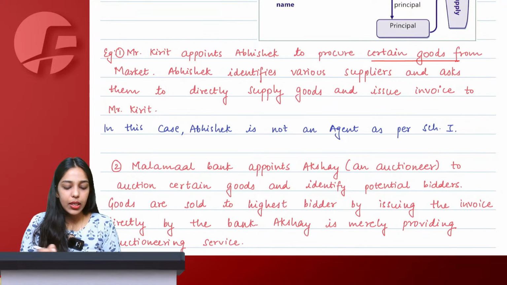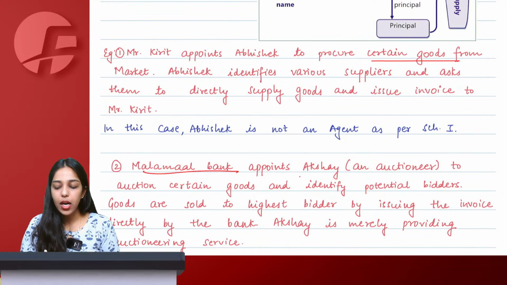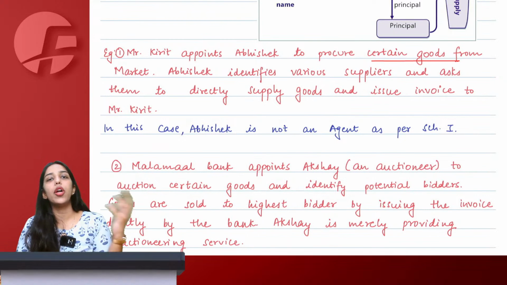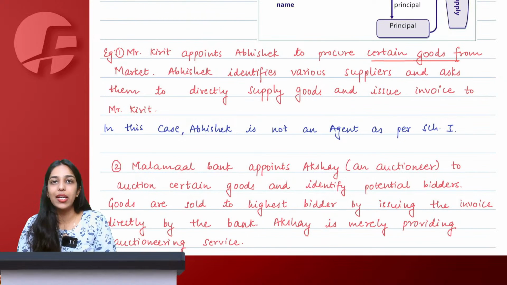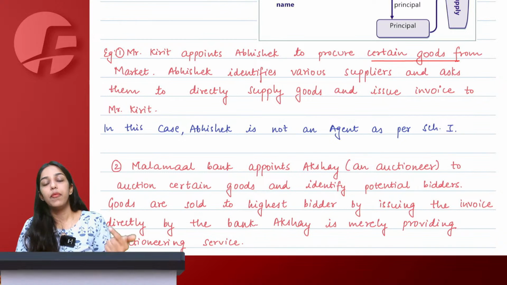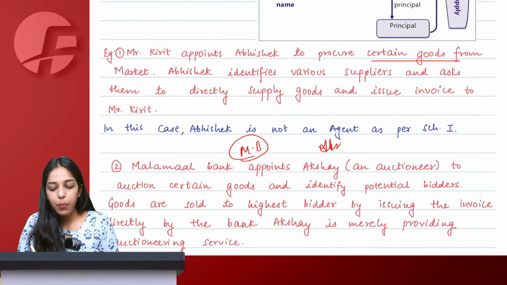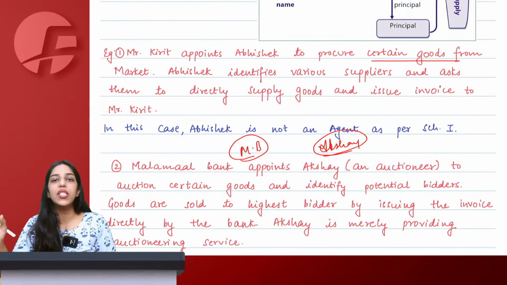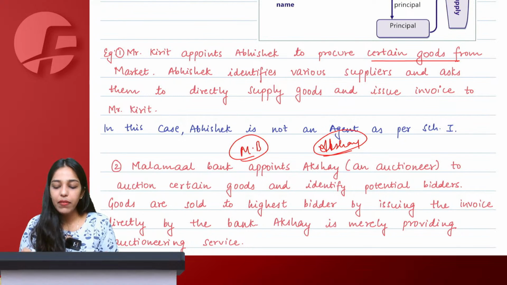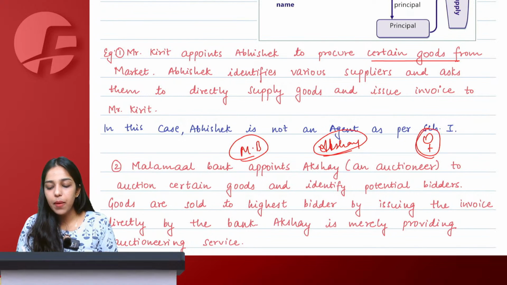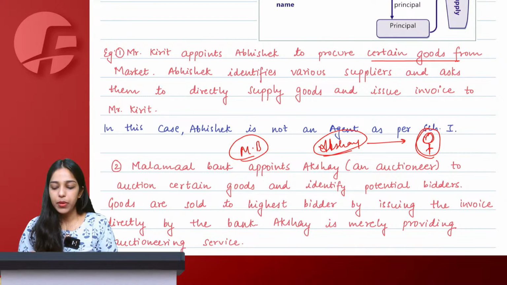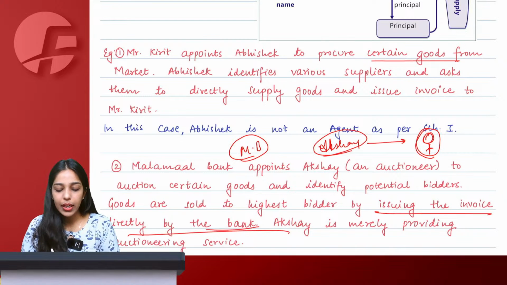Next question, let's say Malamal Bank appoints Akshay to auction certain goods. Now we know, normally under normal terms an auctioneer is our agent. But in this particular case, will Mr. Akshay be our agent according to GST? Let's see. So we have Malamal Bank who have appointed Akshay as auctioneer to sell certain goods. Akshay has identified a potential buyer. So let's say this is the person who has given the highest bid and Akshay has sold the goods to this person by issuing invoice directly by the bank.